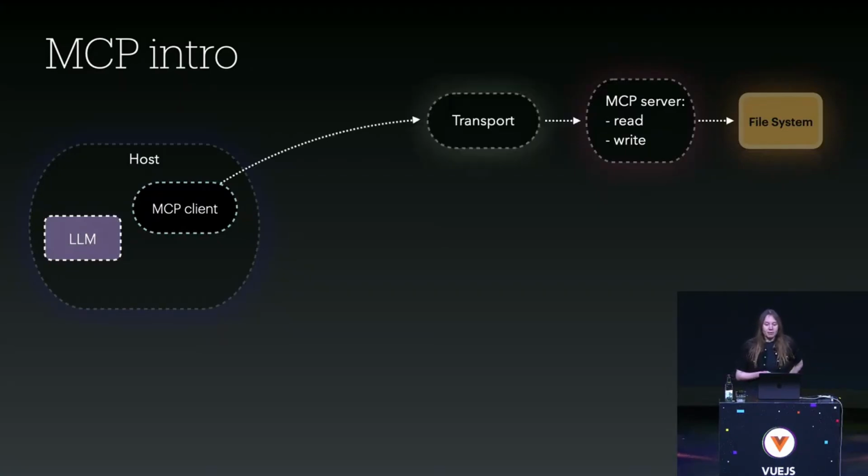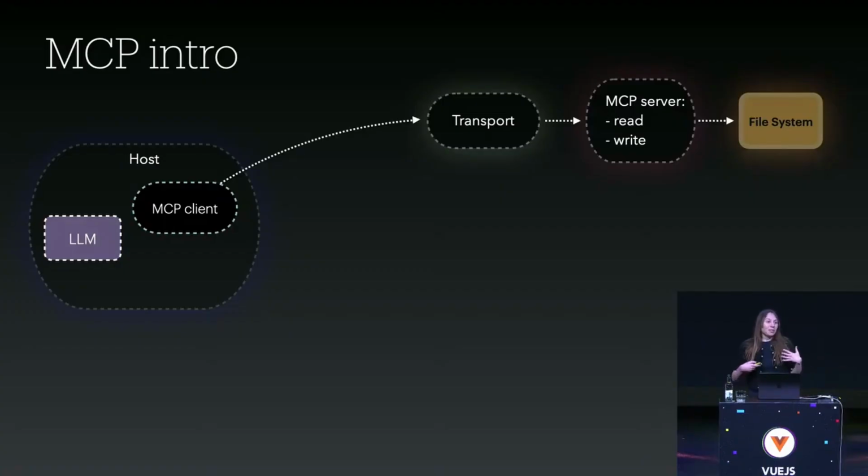And in between, we have this entity, the transport. We can wonder, why do we have a transport in between? I mean, we could maybe directly connect the client and the MCP server. Well, that's because there are different ways of connecting MCP clients and servers. Actually, there are two different ones.